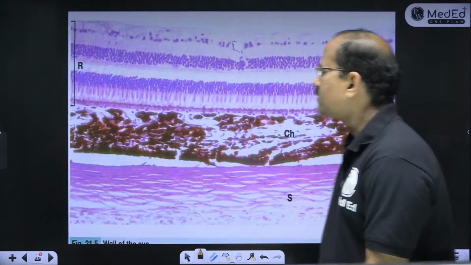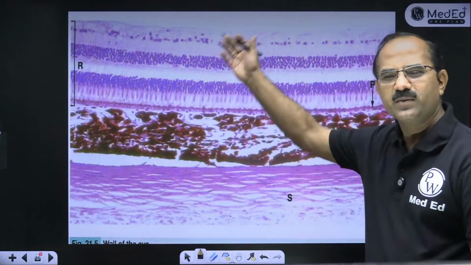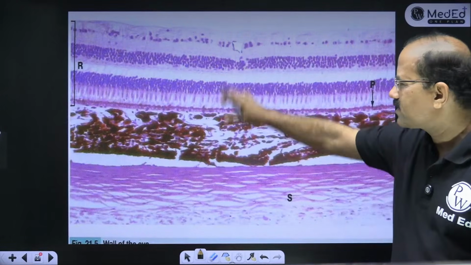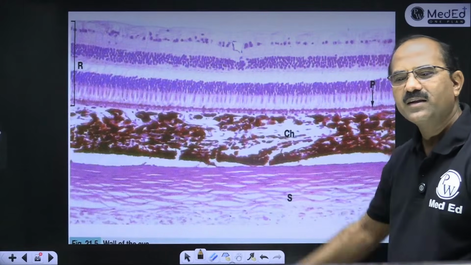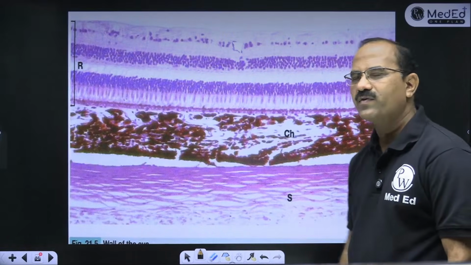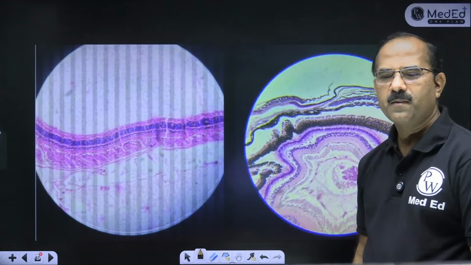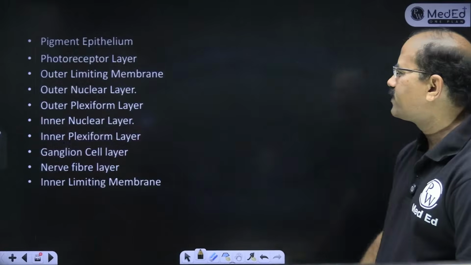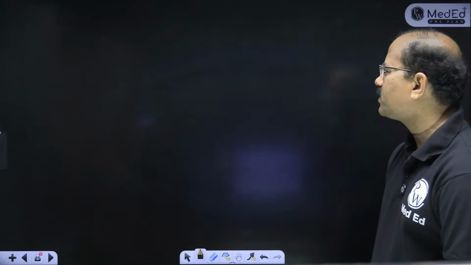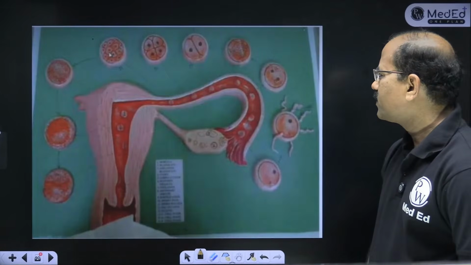These are the slides. And this is a very easy slide to identify. Anyone can identify this. 10 layers. If this comes, it is very easy. That's a slide of retina. Slide of retina. Fine. So this much you can identify. Just remember those layers. Okay, we come to this now.